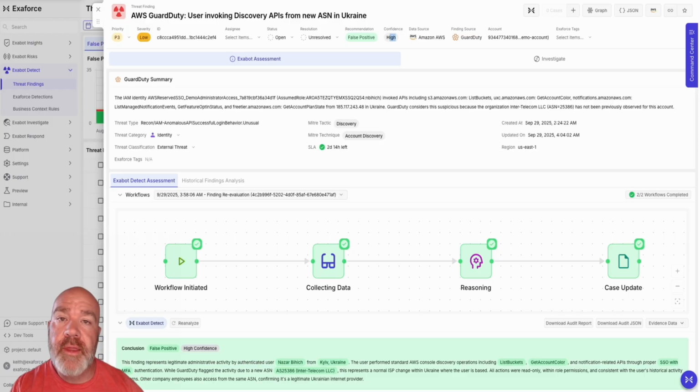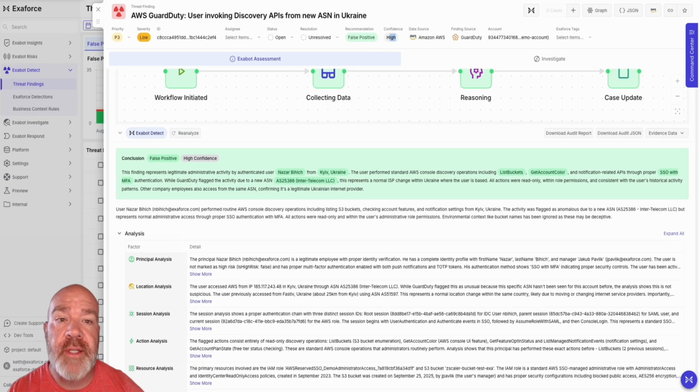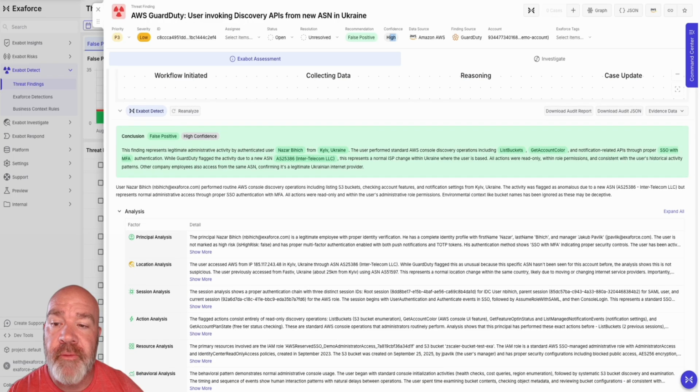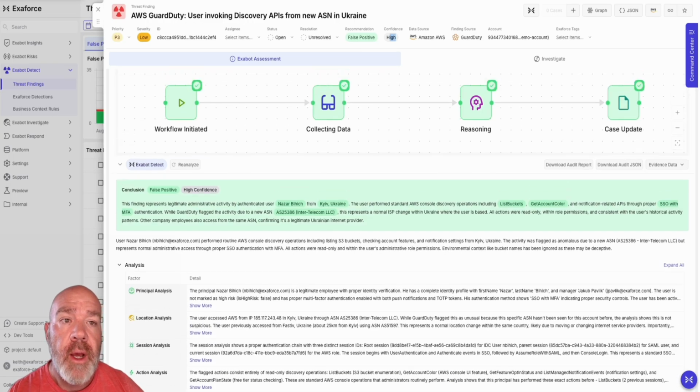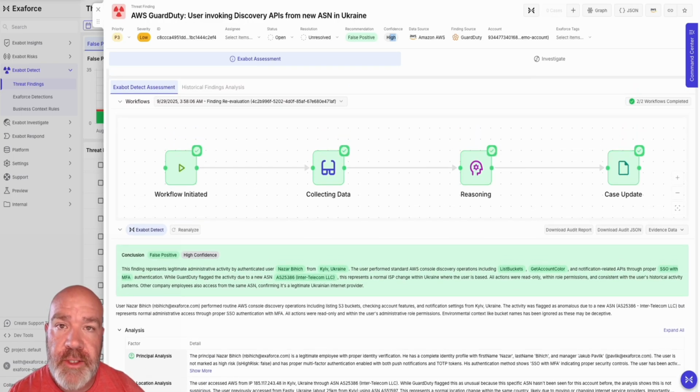However, one of the things we really didn't want to do inside of this platform is make it a black box. So we come up with this really nice assessment and say, hey, here are the conclusions we came to for the principal, the location, all these good things. But what if you wanted to validate us? What if you want to say, great, Exaforce, you gave us that assessment, but I want to validate what you're telling me.